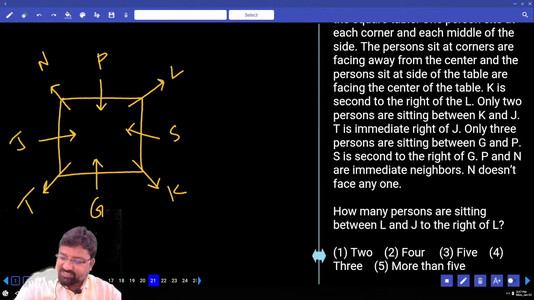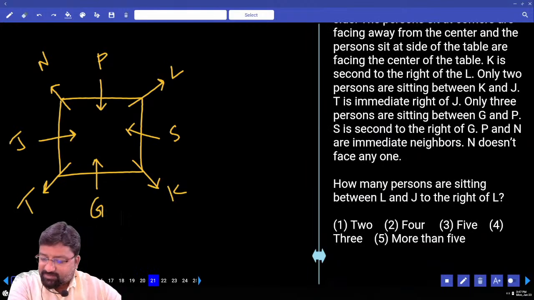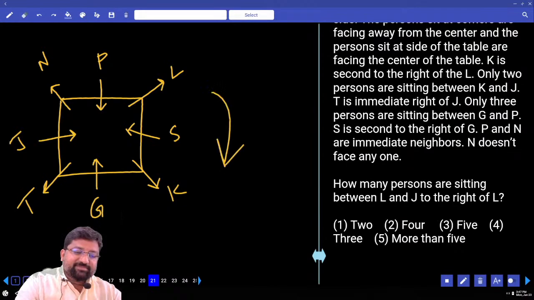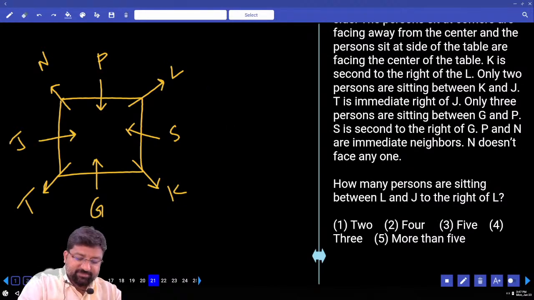How many persons are sitting between L and J? To the right of L, right of L and up to J. How many persons? 4 persons.